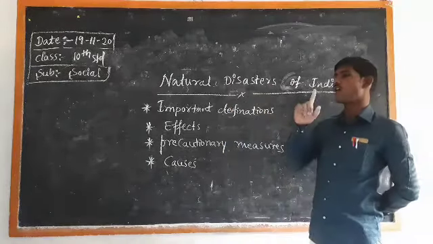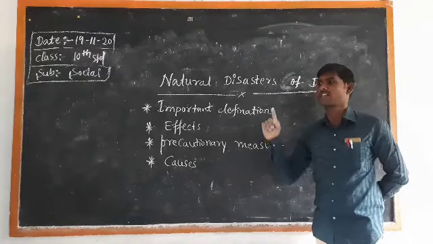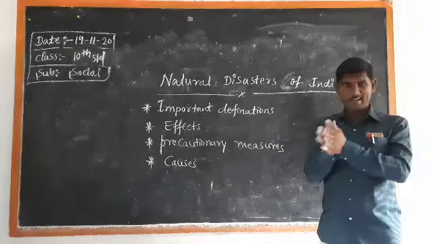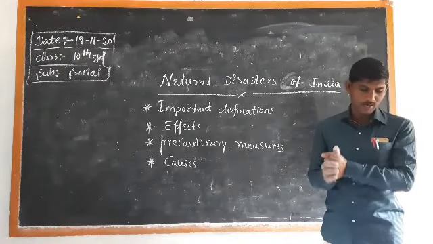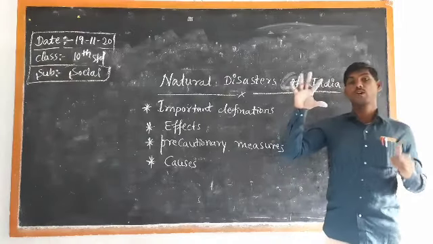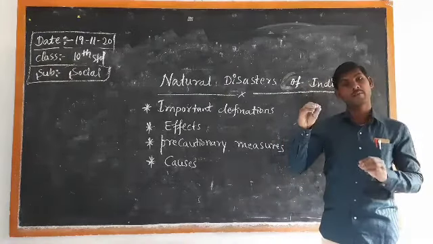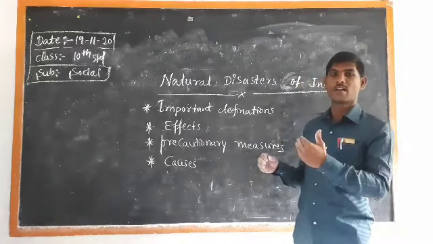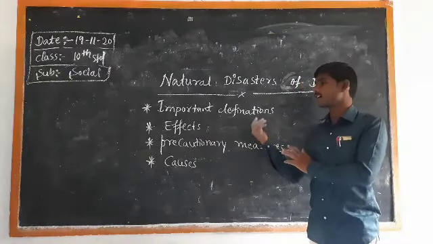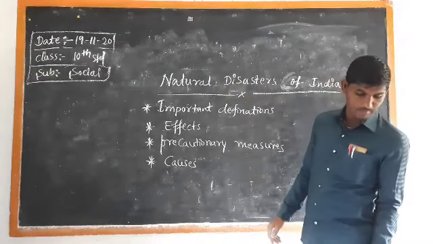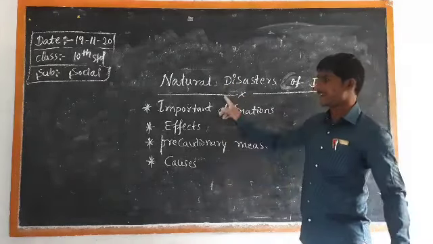The last one cause for the earthquake is folding, volcanic eruption, and collapse of the underground cave roofs. These are the natural activities that happen as the effect of the natural disaster. Okay, these are the major causes of natural disasters.